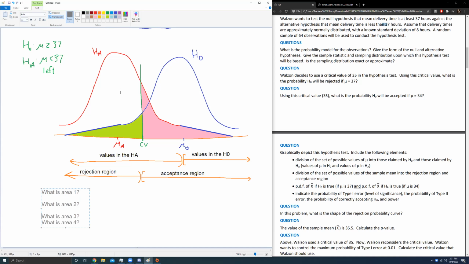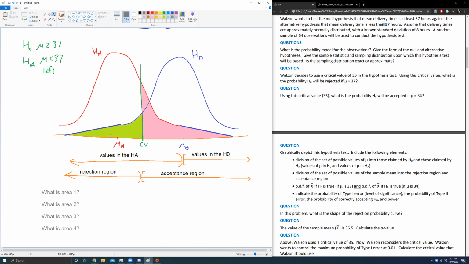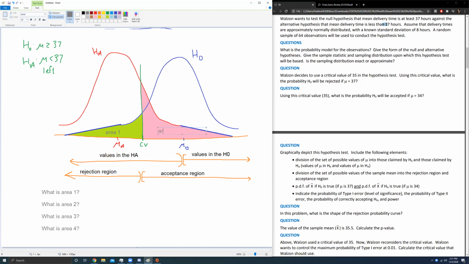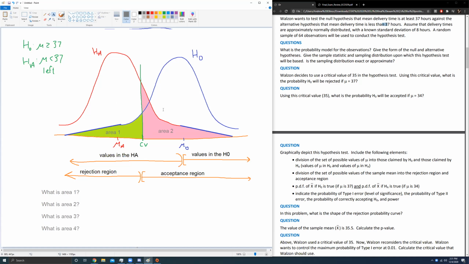Let's start by labeling the first two areas. I'm going to call this guy here area 1. This will be area 2. We don't see area 3 because if we tried to shade it, it would kind of overlap part of area 1. And if we tried to shade area 4, it would overlap area 2. But this up here is area 3. And this over here is area 4.